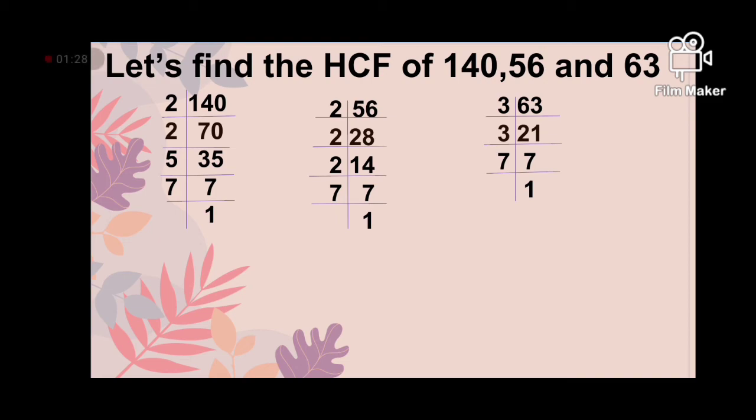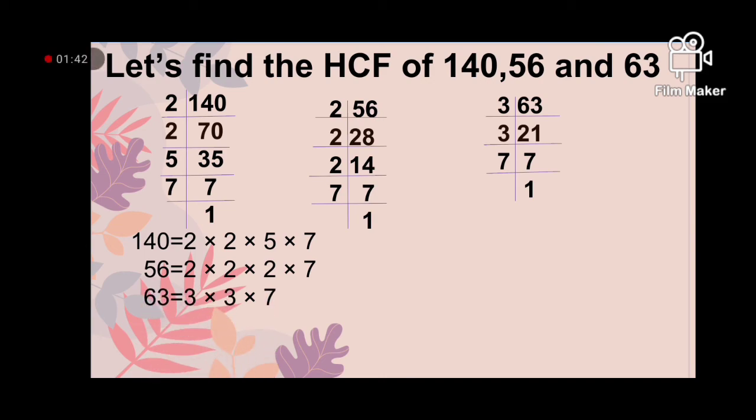Now the prime factors of 140 are 2 multiplied by 2 multiplied by 5 and multiplied by 7. The prime factors of 56 are 2 multiplied by 2 multiplied by 2 and multiplied by 7. Prime factors of 63 are 3 multiplied by 3 multiplied by 7. And the common factor is only 7. So highest common factor is also 7.